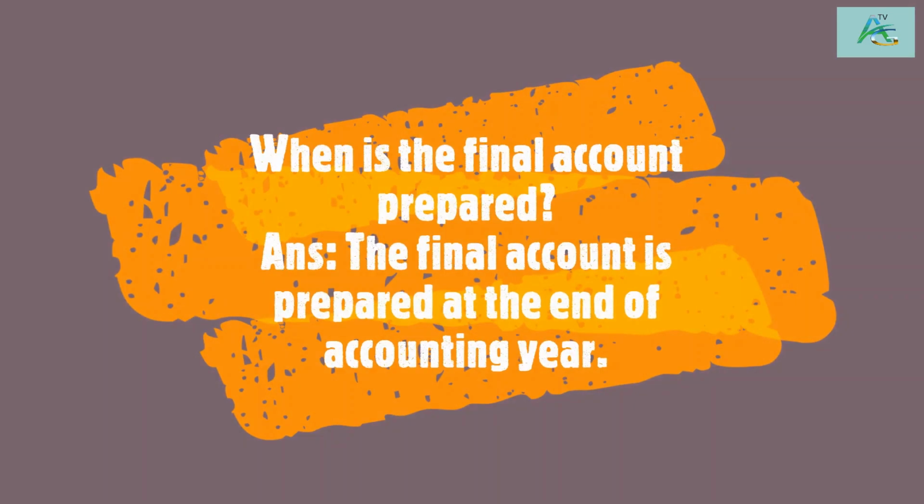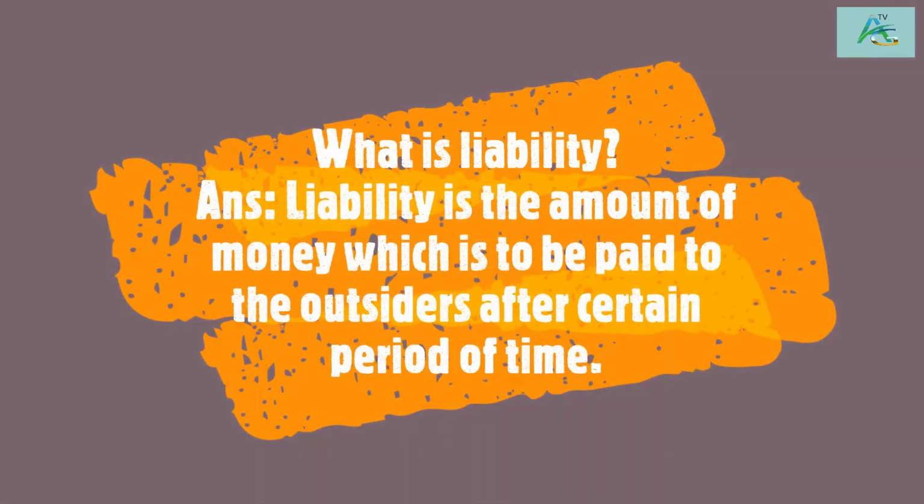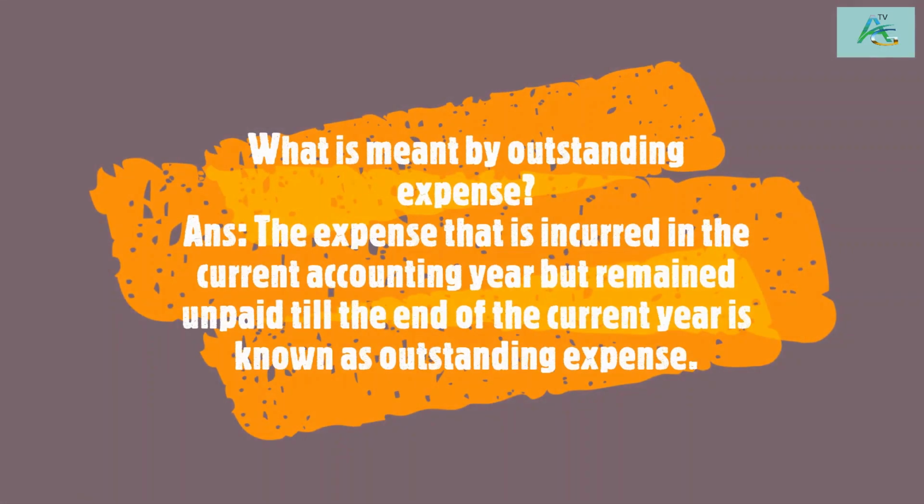When is the final account prepared? The final account is prepared at the end of accounting year. What is liability? Liability is the amount of money which is to be paid to the outsiders after certain period of time. What is meant by outstanding expense? The expense that is incurred in the current accounting year but remained unpaid till the end of the current year is known as outstanding expense.